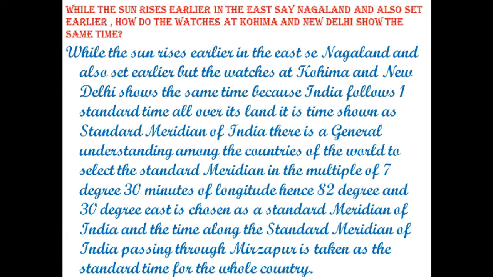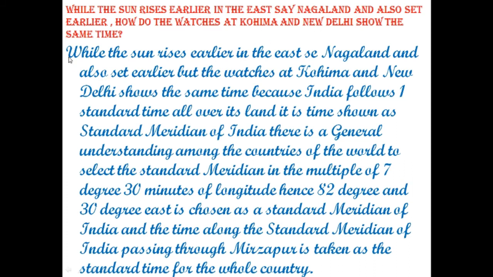Next question. While the sun rises earlier in the east, say Nagaland, and also sets earlier, how do the watches at Kohima and New Delhi show the same time? Because there is a long distance between Kohima and New Delhi, they are at different longitudes. So how is the time the same at both places?